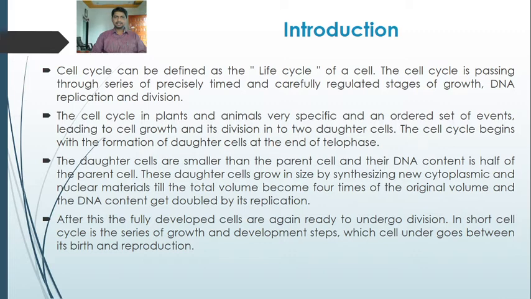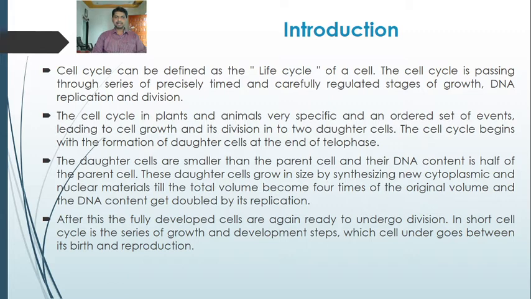So DNA replication and division are the events that occur in the cell cycle of a plant, and the cell has to pass through the stages of growth, DNA replication and division.